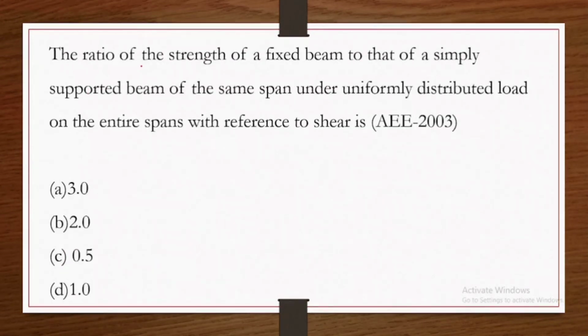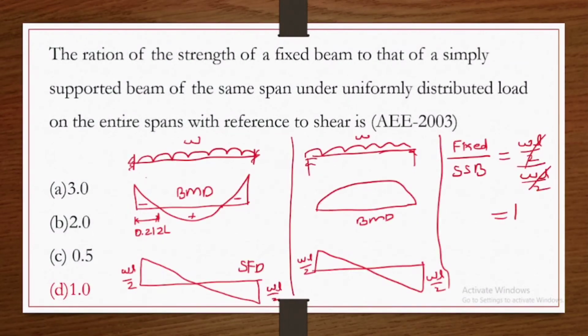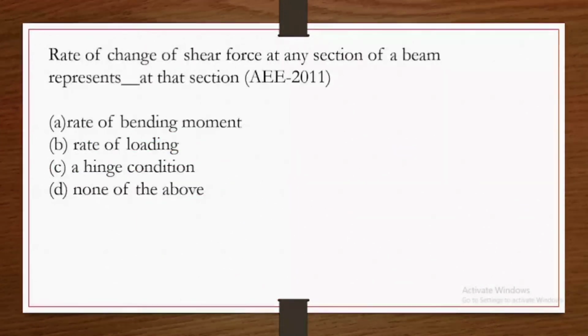Next question. The ratio of the strength of the fixed beam to that of a simply supported beam of the same span under uniformly distributed load on the entire span with reference to shear. The question is asking the ratio of shear force for a fixed beam under UDL to the simply supported beam under UDL. So the shear force diagram for a fixed beam under UDL and a simply supported beam with UDL will be the same. So the ratio will be 1. So option D is the correct answer.